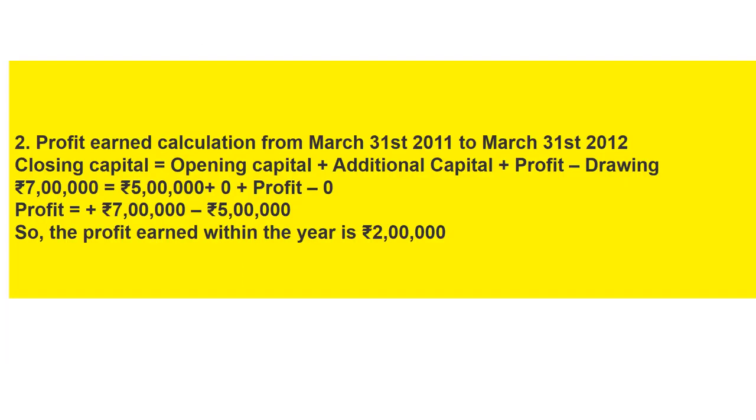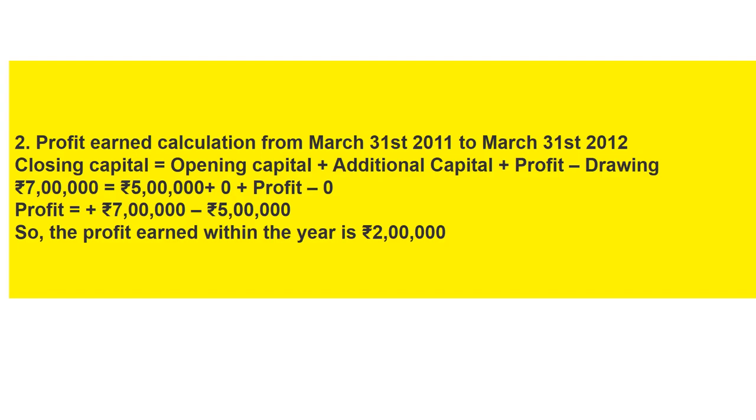Now see, profit earned. Beta, in the last question also we have done like this. Whenever we have to find the profit, we use this formula: closing capital is equal to opening capital plus additional capital plus profit minus drawings. Closing capital is 7 lakh, which we have calculated. Opening capital is given in the question, 5 lakh.